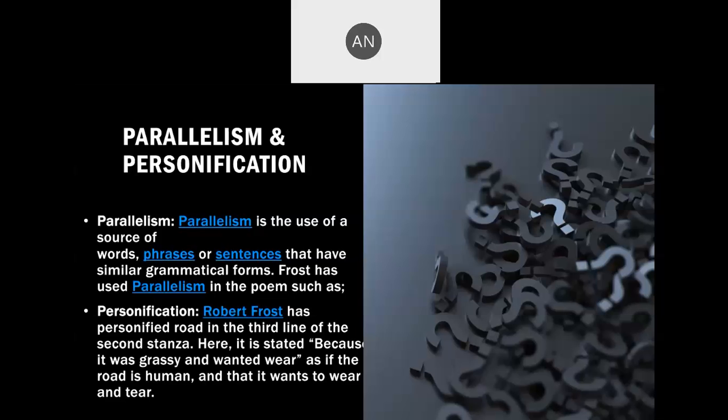If imagination and all these qualities are there in a road, definitely it has a quality of a living thing. So Robert Frost says it is grassy and it wanted wear. It also wants somebody to walk on it, as if the road is human and wants to wear.